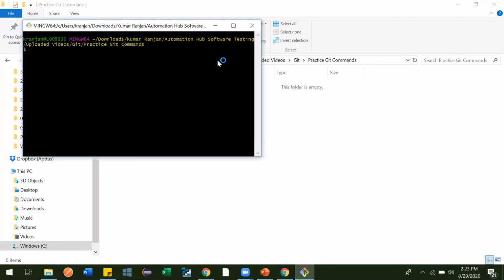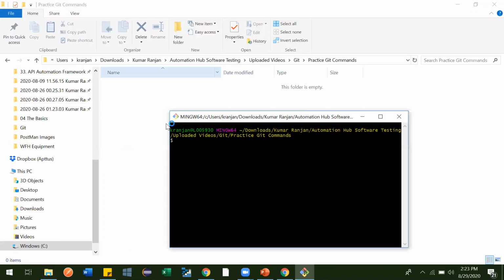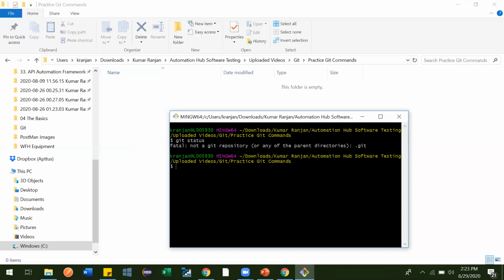Now here, we don't have anything, right? We have seen one command, git status. What it will do is tell you what all changes are there. So if we write the git command git status, because we don't have a git repository, it will throw an error. See, "not a git repository or any of the parent directories." It is telling us it is not a git repository at all, so you shouldn't be using the git status command.